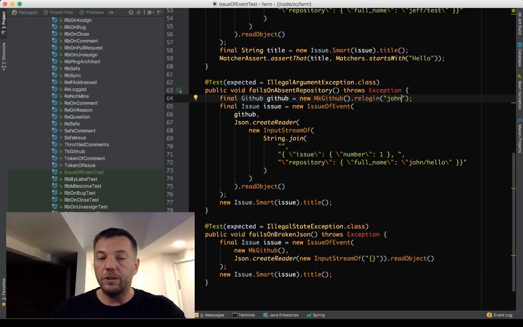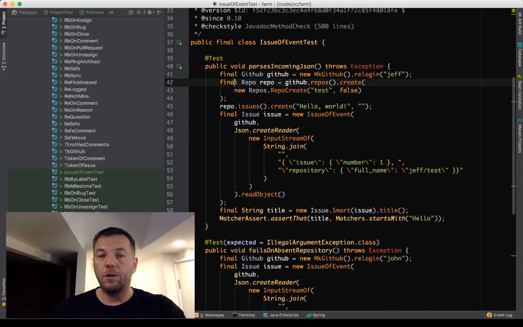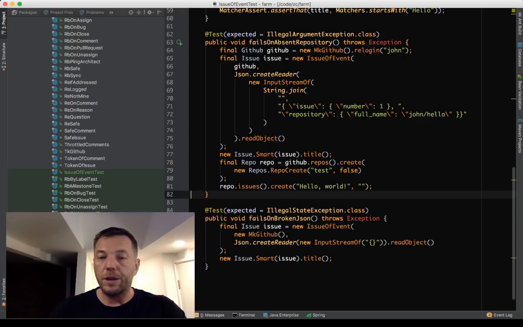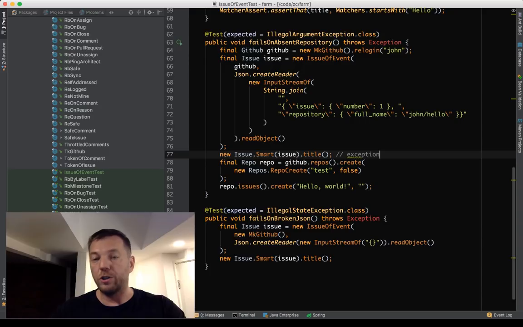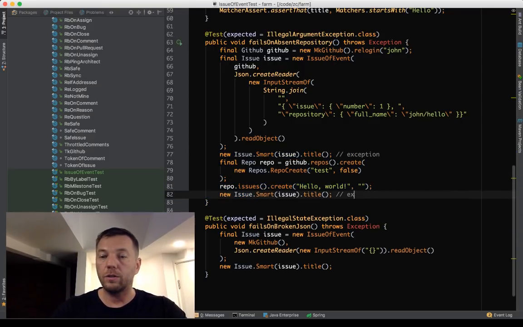But then later here, I may do something like that. I may say, okay, and now let's create it. So here we break. Here we have the exception, because there is no such issue in the repository. But then we create the repository, then we create the issue, then we get it already, and then we do it again. And here there will be no exception.